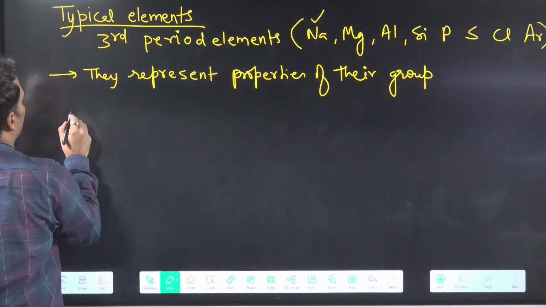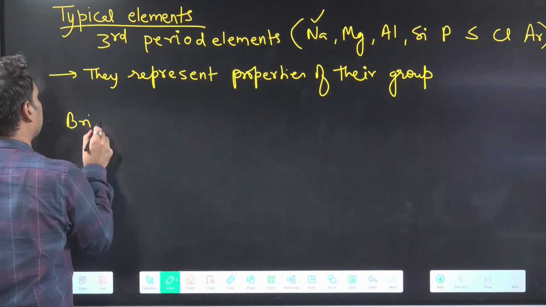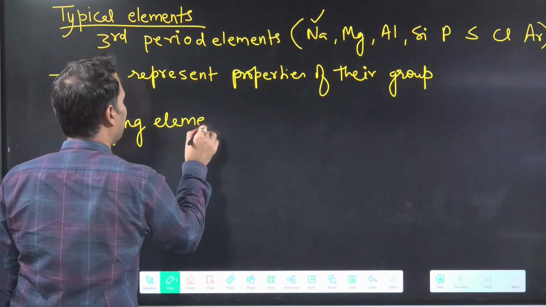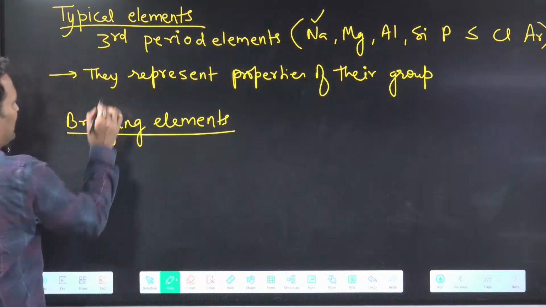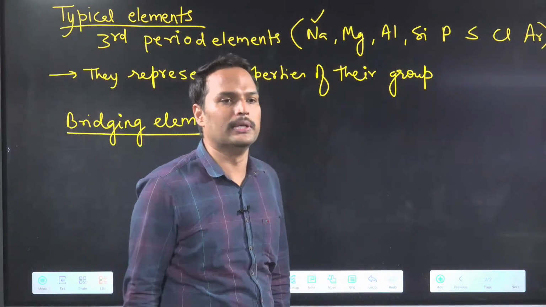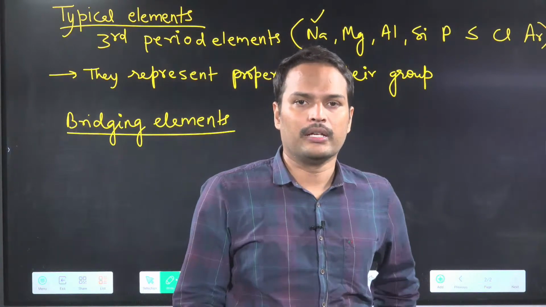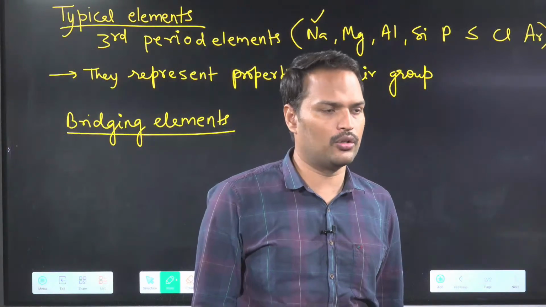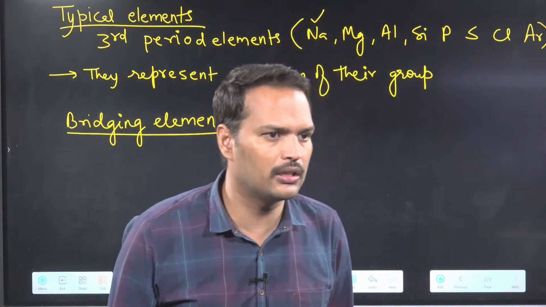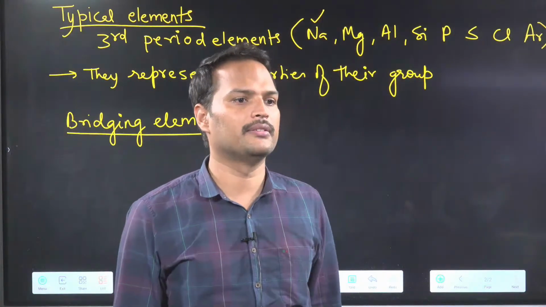After typical elements, we are going to write which elements? Batao, bridging elements. I don't think these parts are in NCERT, but let's write it, no problem. Bridging elements, similar definition. When you go and solve some questions, they will try to make you fool. They will write a statement like this: typical elements are third group elements. Is it true?